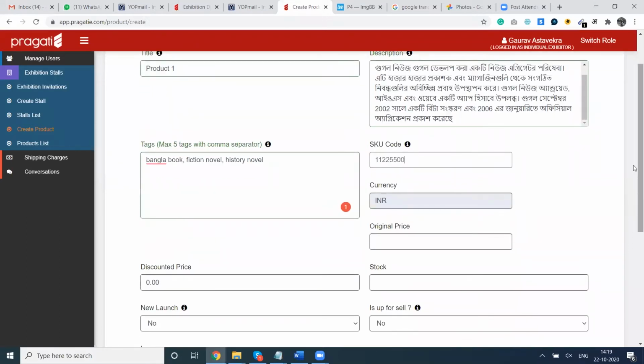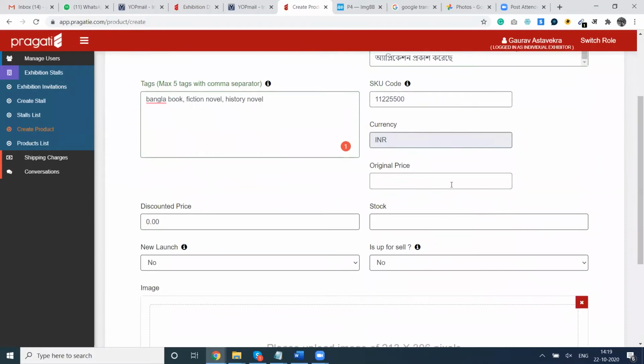Currency remains INR. Original price, let's say the price of this book is 1000, and then we have to put the discounted price. So that is the price after all the discount provided. I am going to offer this book at 500 rupees to my audience.